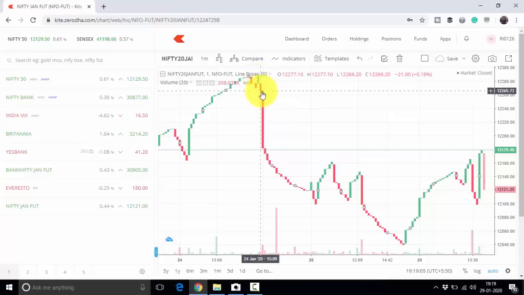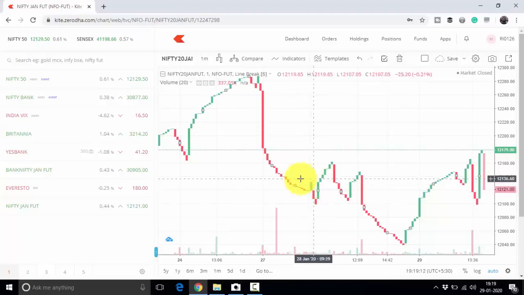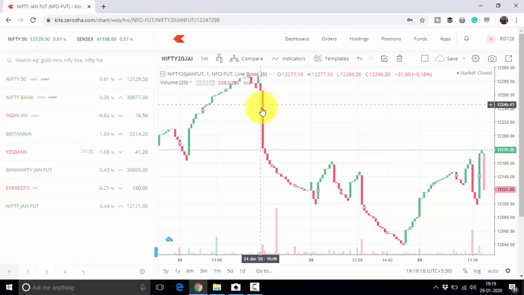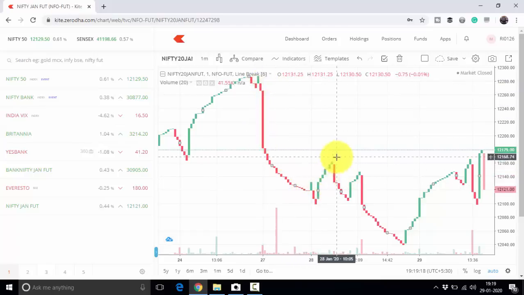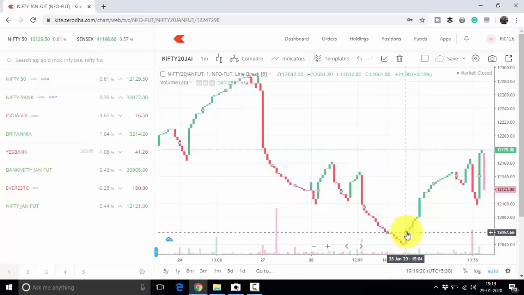So once you get a red candle after a green candle, you can go short and you can hold till you get an opposite side candle. And on budget day, most of the time you will see both the short side and the long side will work. You will get a long side also just like this. You can see 20, 30 candles can be on the same side, either on the long side or on the short side. So that is a very powerful strategy using 1 minute 6 line break charts.